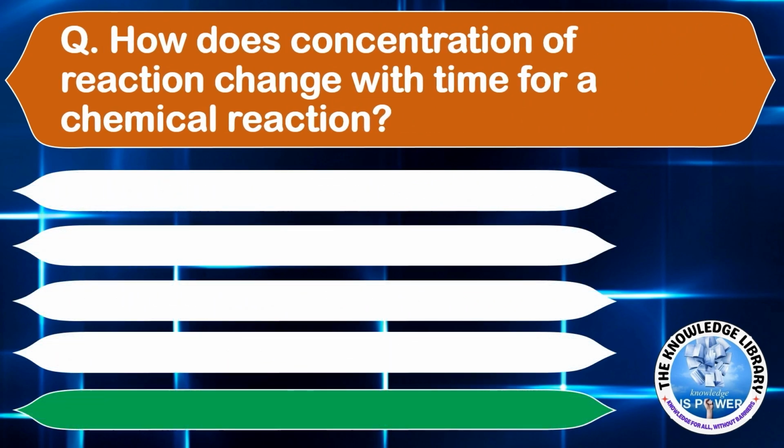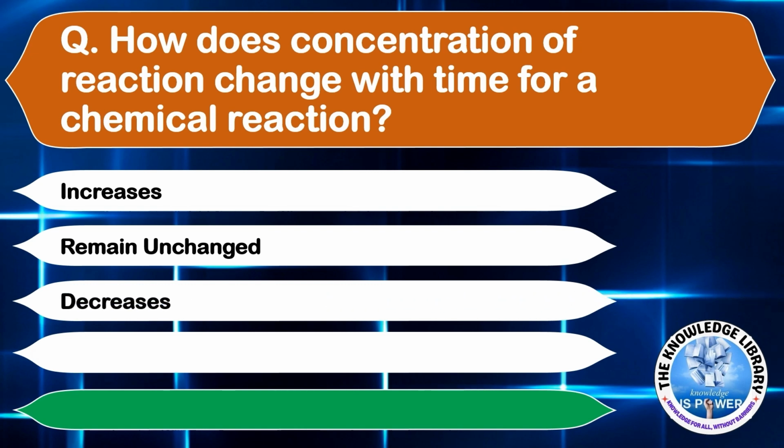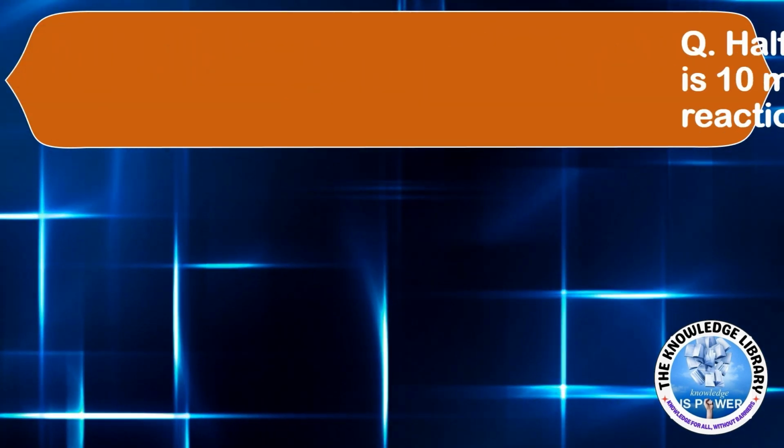How does concentration of reactant change with time for a chemical reaction? Option A, increases. Option B, remains unchanged. Option C, decreases. Or option D, becomes twice. The correct answer is option C, decreases. Moving on to the next question.